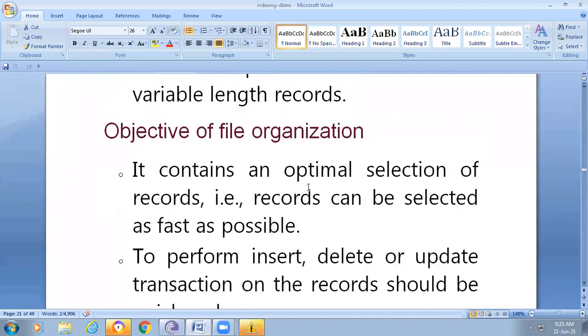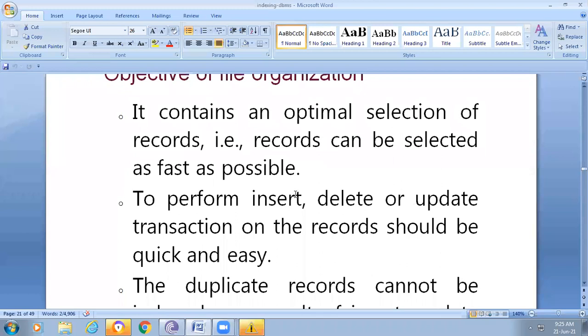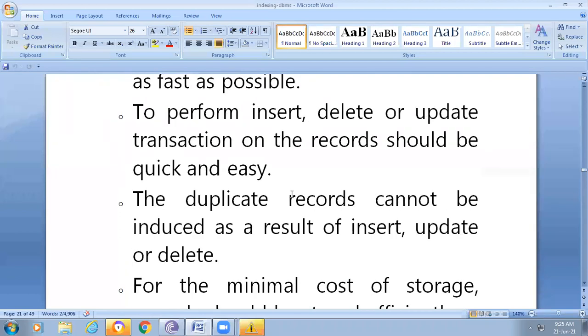So the main objective of file organization is that it contains an optimal selection of records, so that records can be selected as fast as possible. That means we can retrieve our required file within the time. To perform insertion, deletion, updation operations on the records, we are easily performing these operations on the files. Okay, next, duplicate records cannot be generated when we are performing insertion, deletion, updation on the files.